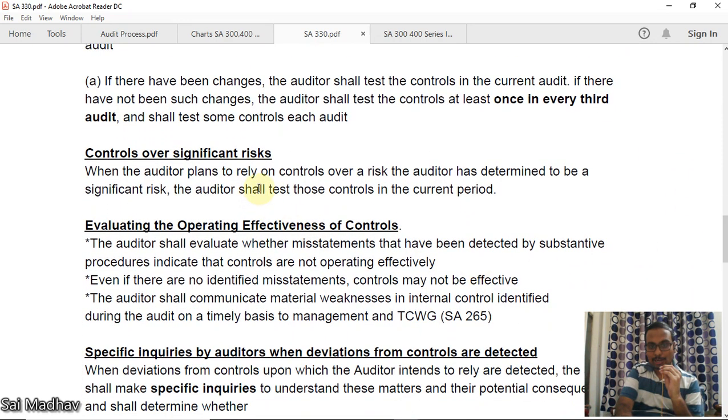When the auditor plans to rely on controls over a risk the auditor has determined to be a significant risk, the auditor shall test those controls in the current period. We will discuss what is significant risk. Okay. Now,